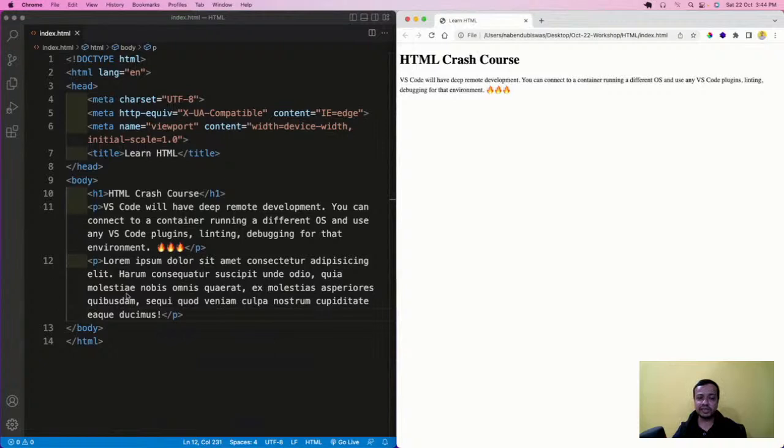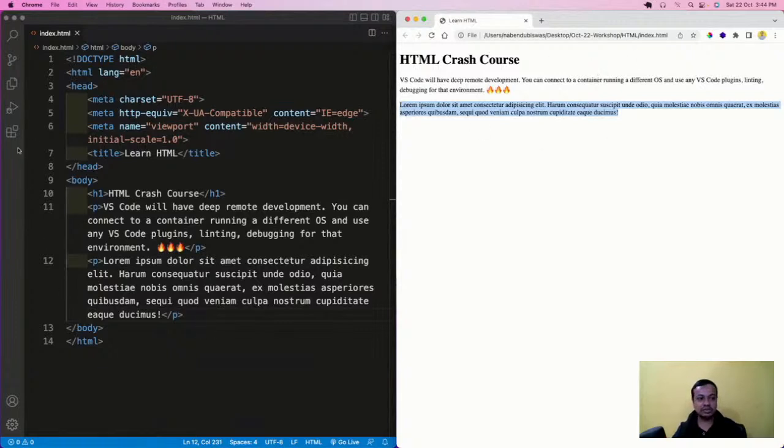Whenever I write something in the code editor, this is what the developer sees, and this is what the end user sees. Now you're a developer, and this is the end user who is seeing the website. I will refresh this, and then it will show. So every time I have to come here and refresh, then only I'm going to get it.